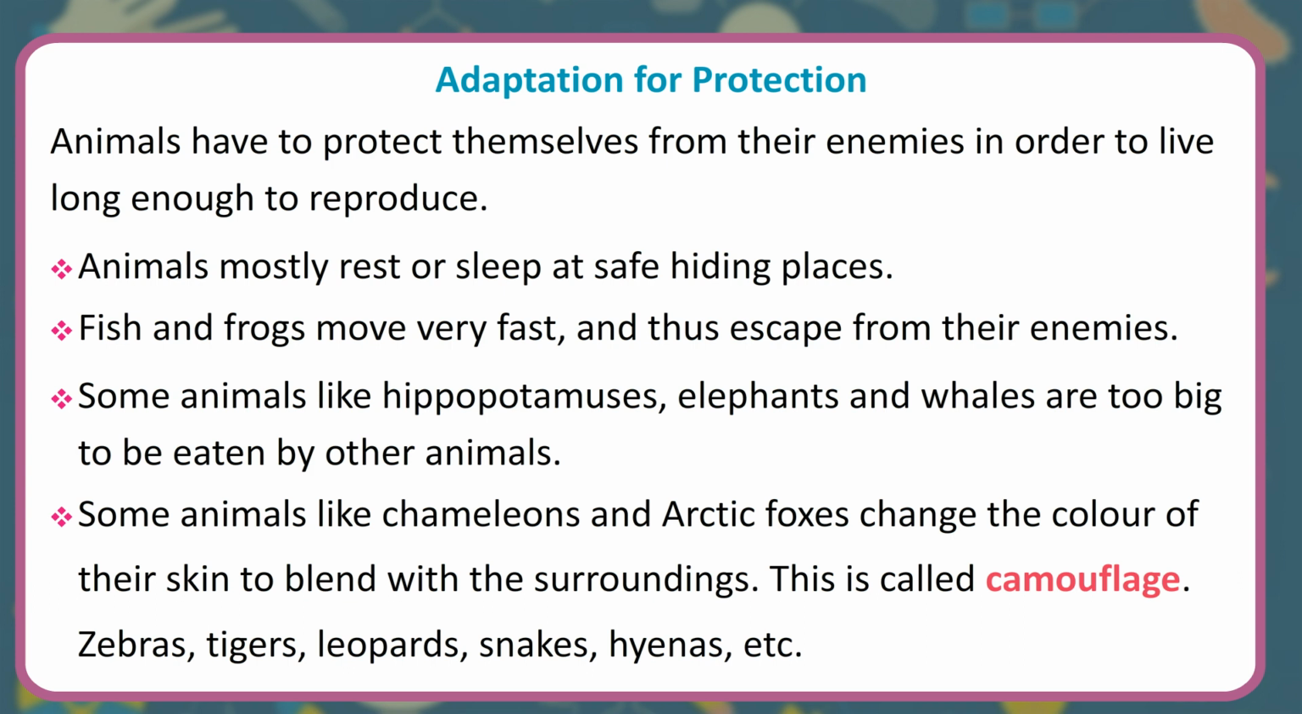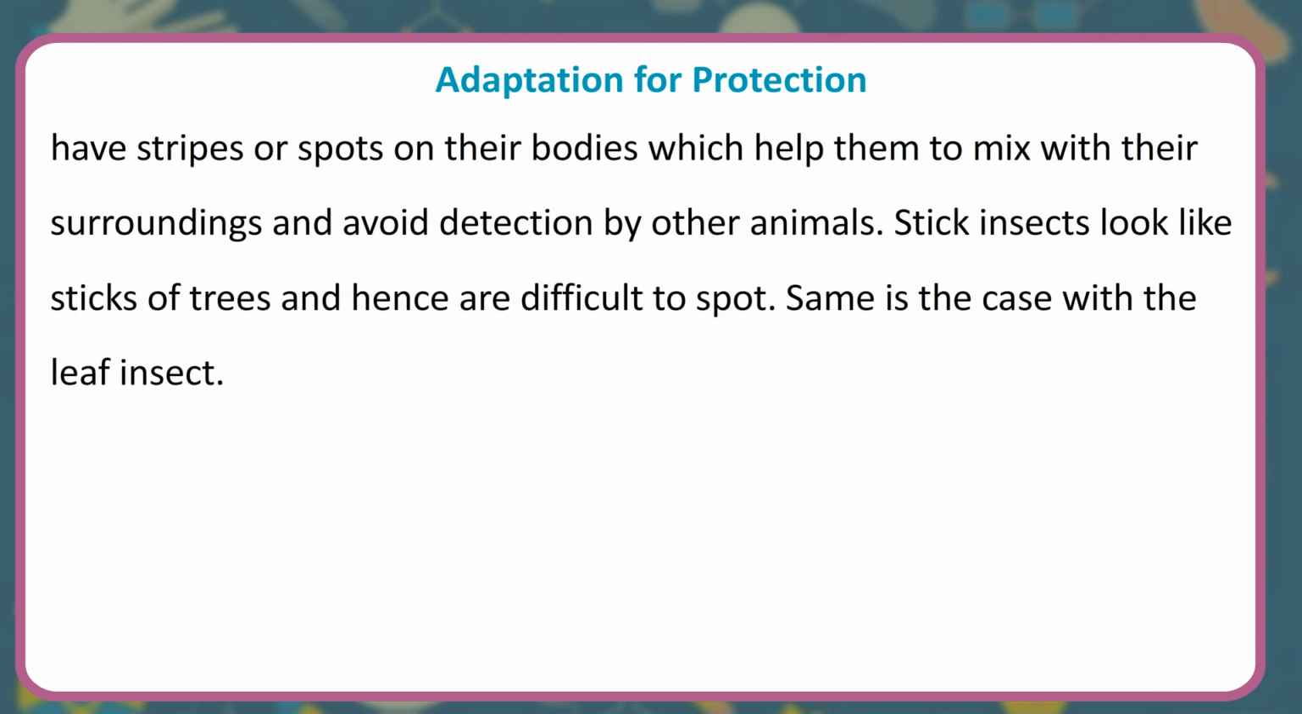This is called camouflage. Zebras, tigers, leopards, snakes, hyenas, etc. have stripes or spots on their bodies which help them to mix with their surroundings and avoid detection by other animals. Stick insects look like sticks of trees and hence are difficult to spot. Same is the case with the leaf insect.